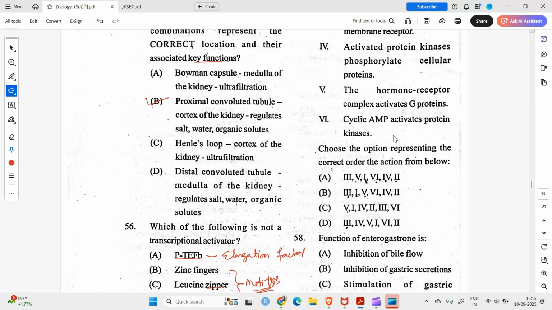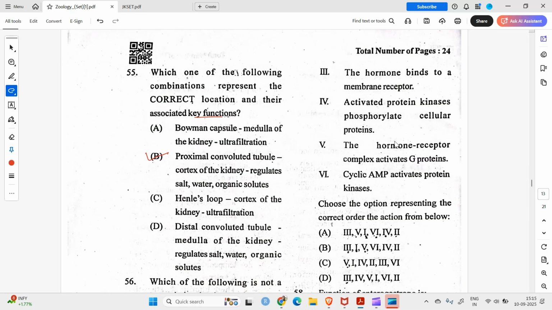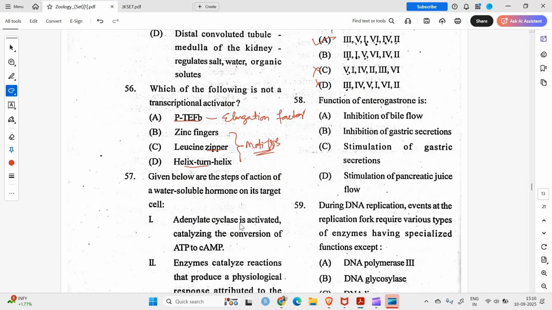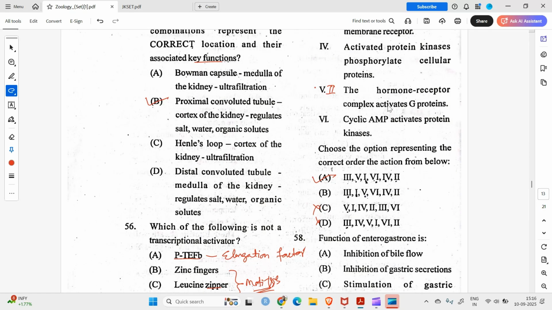So the first one will be 3. The hormone binds to a membrane receptor. So yes, this should be the first. Second should be, this cancels out C and D. Let's look at 5. The hormone receptor complex activates G protein. Yes, right. So this is the second. I think A will be its correct answer. What about 1? 1 is adenyl cyclase. No, it happens after this activation of G protein.